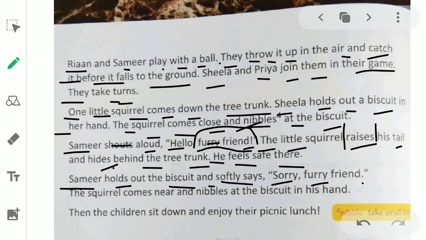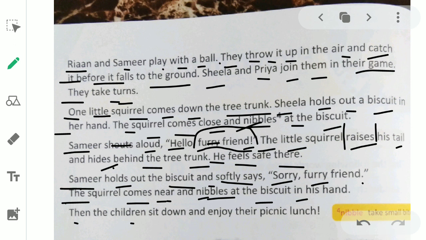Sorry furry friend. Now the squirrel was not afraid because when Samir spoke softly, when he spoke lovingly to the squirrel, then the squirrel comes near. The squirrel came to him because now she was not afraid. Squirrel comes near and nibbles at the biscuit. And now again, the squirrel had started nibbling. Nibbling means to take small bites at the biscuit in his hand. Samir was having a biscuit in his hand and the squirrel had started nibbling at the biscuit.